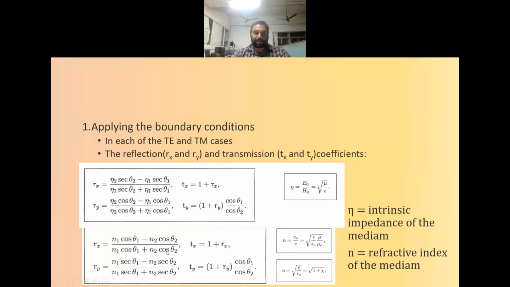In the second section, it is represented in terms of the refractive index of the medium. And Tx and Ty will represent the transmission coefficient of the two polarizations. Here eta is the intrinsic impedance and N is the refractive index of the medium.